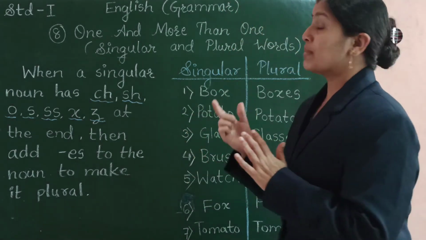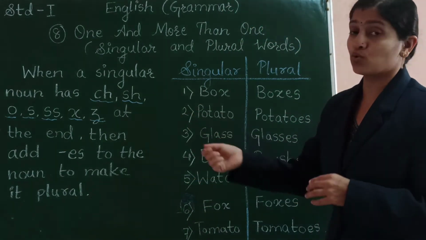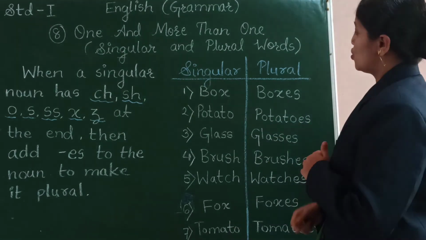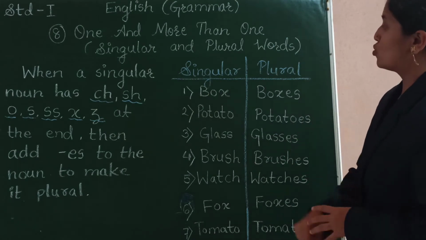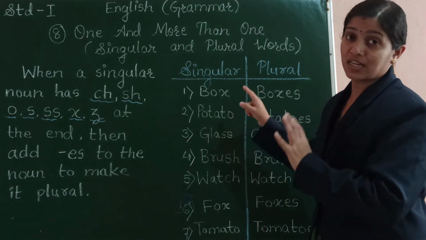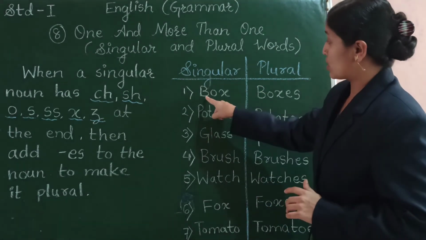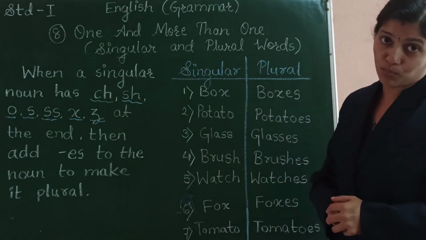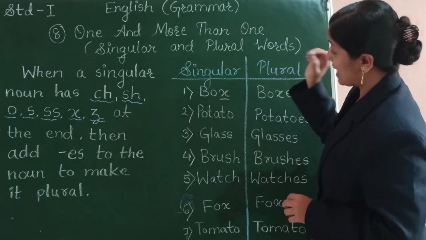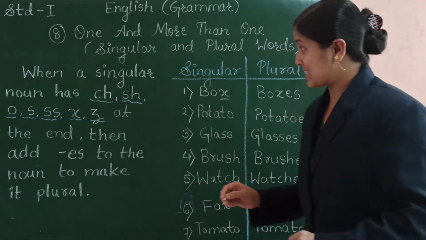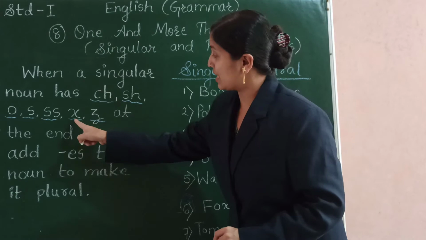We will see some examples so that this rule becomes clear to us. So here you can see the words in singular form and plural form. So the noun or the first naming word is box. B-O-X, box. So at the end of this word, the letter is X. What is it? X. Can you see X over here? Yes.